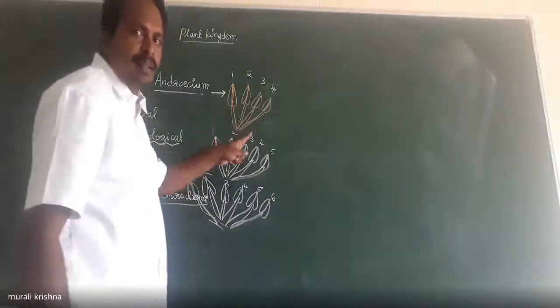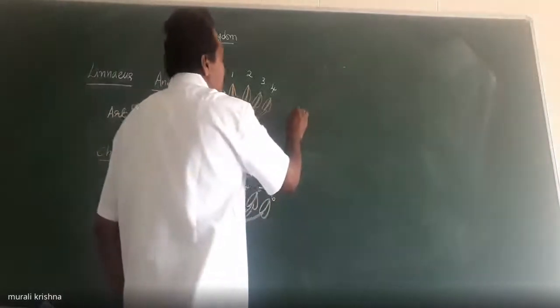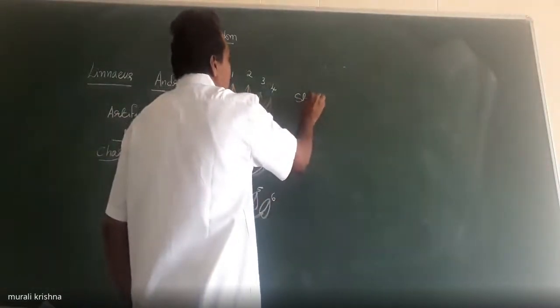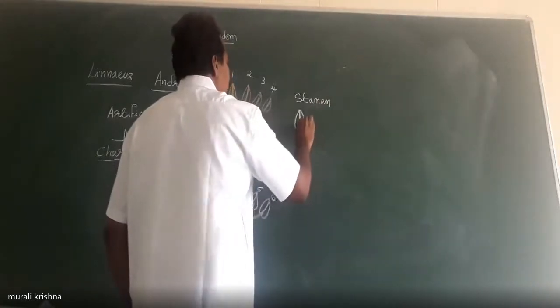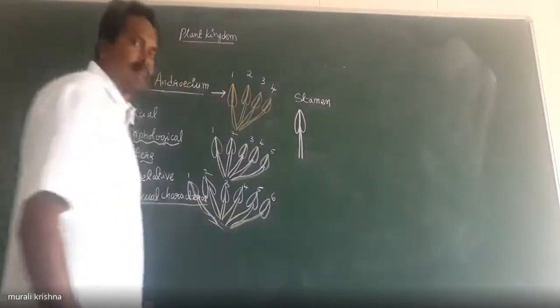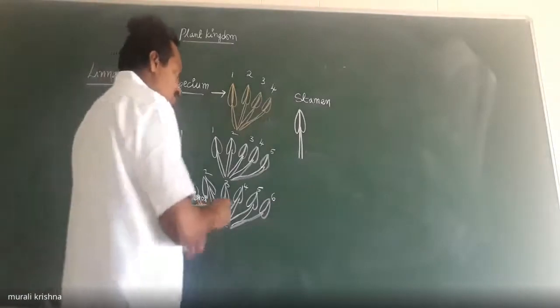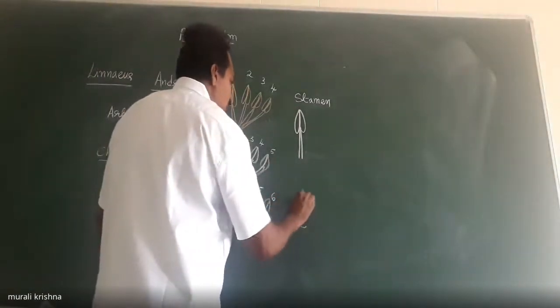Stamen is the male sex organ of the flower.